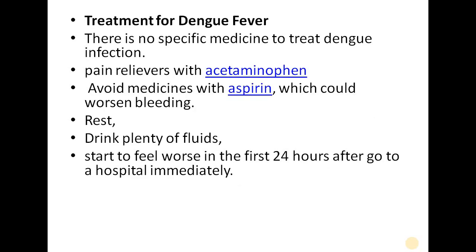Now, what treatment are we giving here? There is no specific medicine to treat the dengue infection. You should give some pain relievers. Avoid the medicine aspirin, which could worsen bleeding, because the patient may have bleeding under the skin. So mostly you should avoid this medication, and if you want to take it, you should take it under the observation of doctors. Then rest, drink plenty of fluids, and if you start to feel worse in the first 24 hours after, go to a hospital immediately.